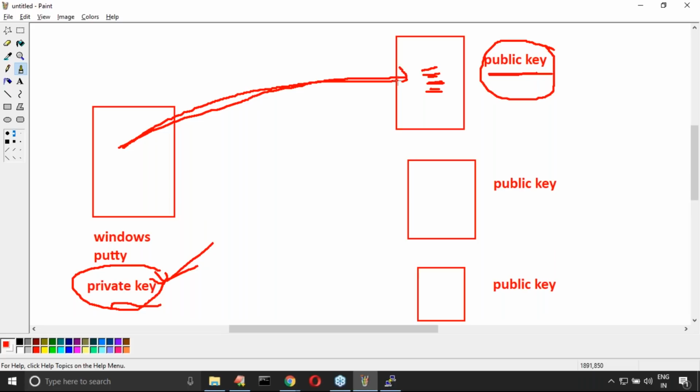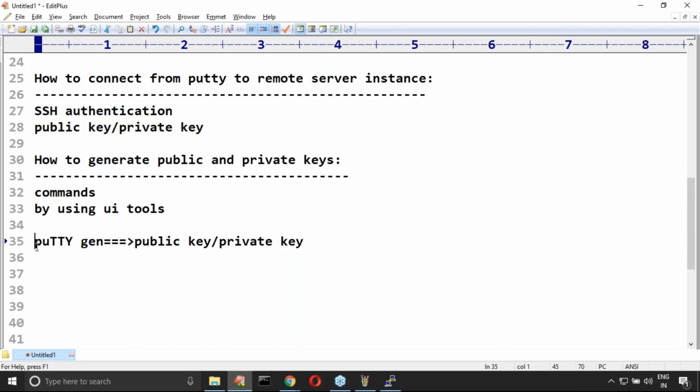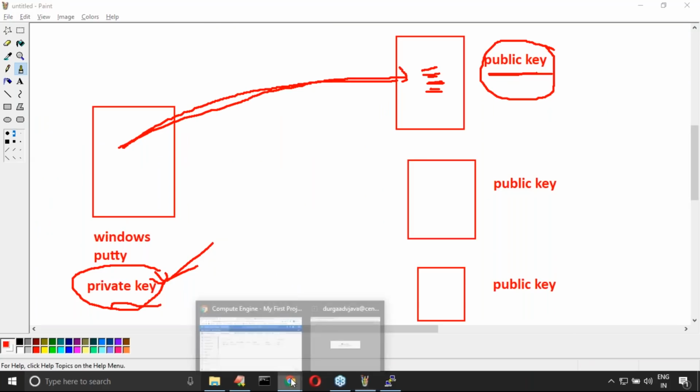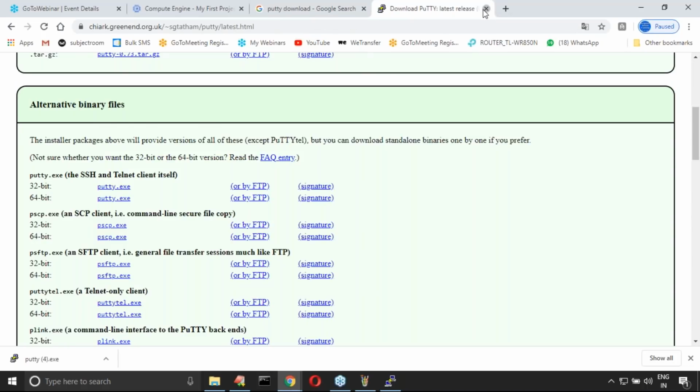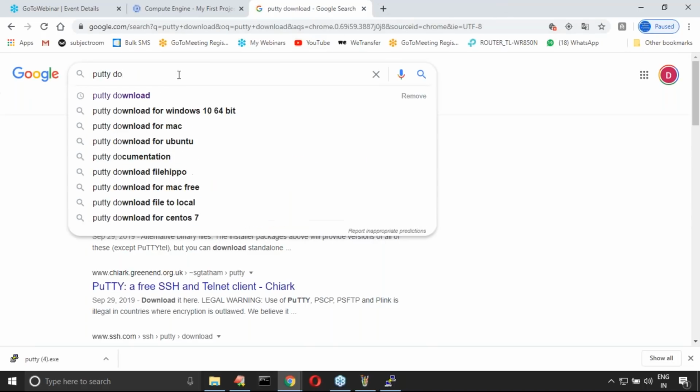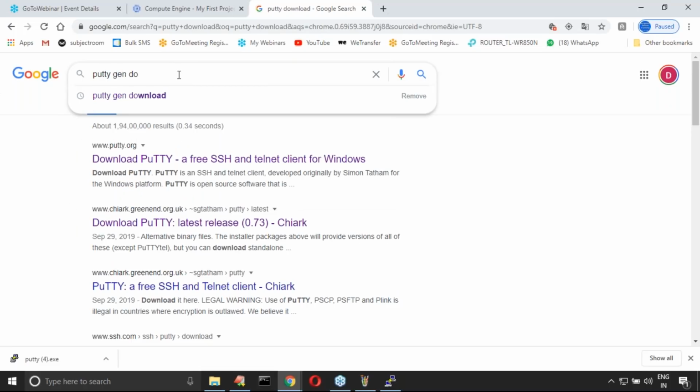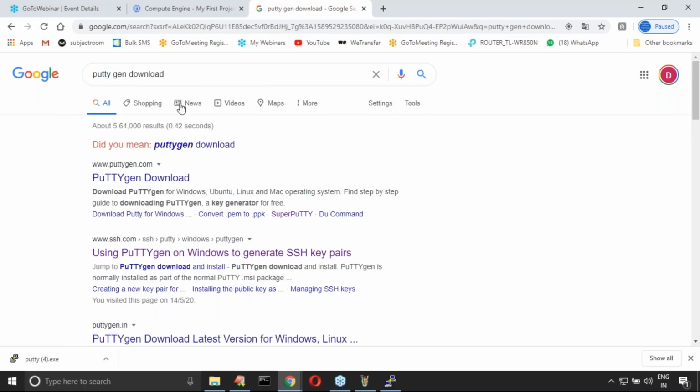Now, how can you do that? First you have to download or install the PuTTYgen tool. It is also very lightweight, don't worry. You can take the PuTTYgen download. Can you please spell out what that is? PuTTYgen download. Now click this one, puttygen.com only.